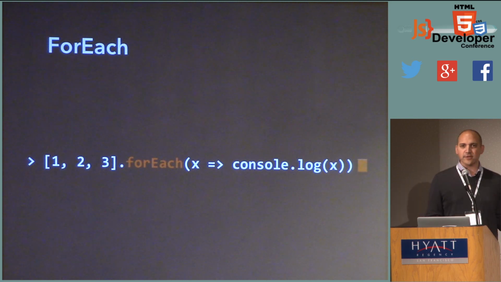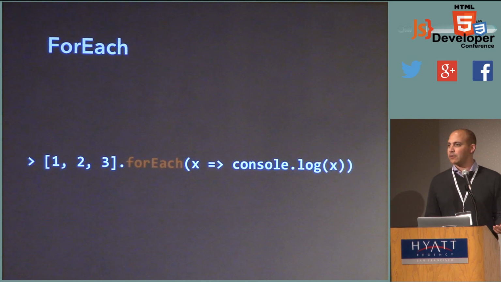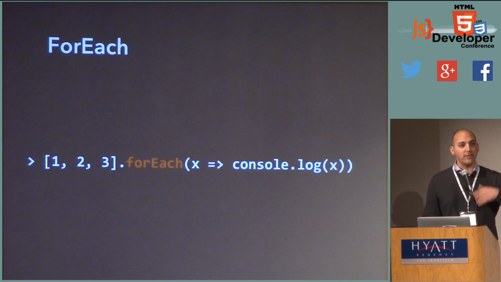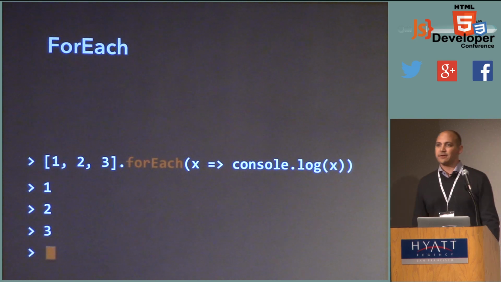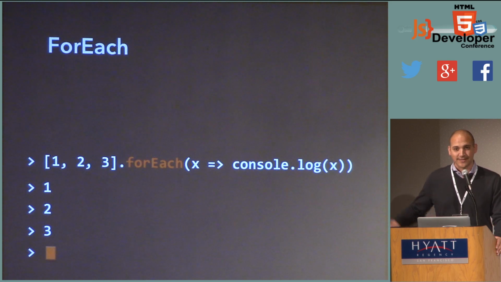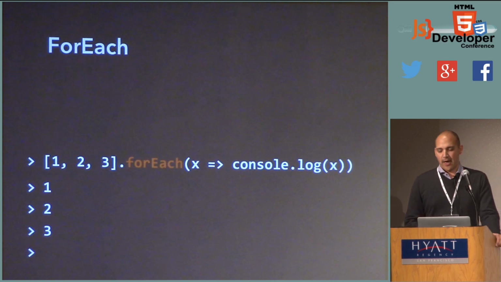This one barely even counts. We all know forEach, right, over an array? It allows us to traverse a collection and then output the data. If I run this on my fake PowerPoint slide console, you will see that I output those values. You'll have to trust me that it works in real life.